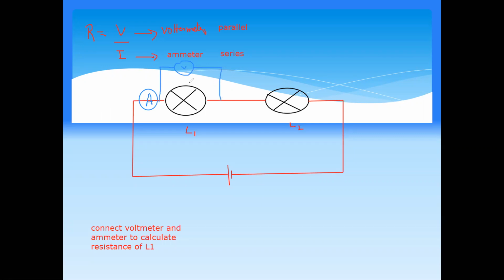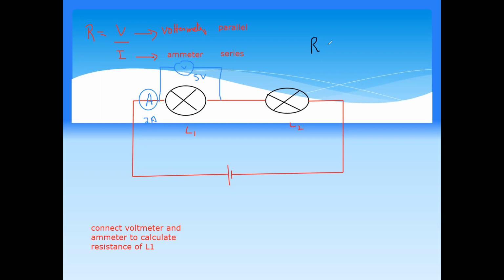If I know the voltage, for example, this voltmeter reading is 5 volts and the current was 2 ampere, what will be the resistance of this lamp, if the voltage across lamp 1 is 5 and the current is 2?